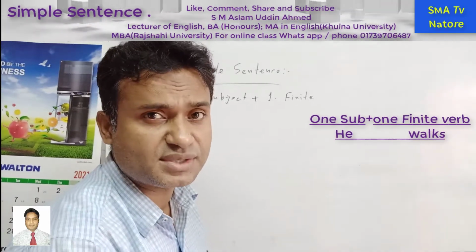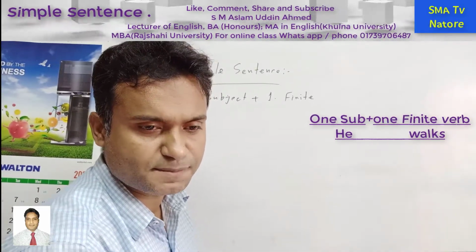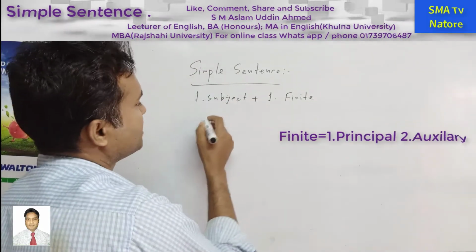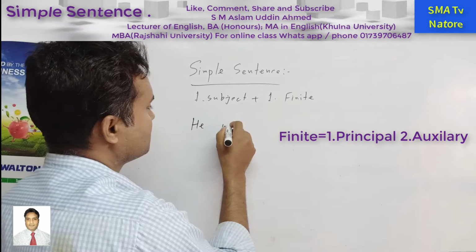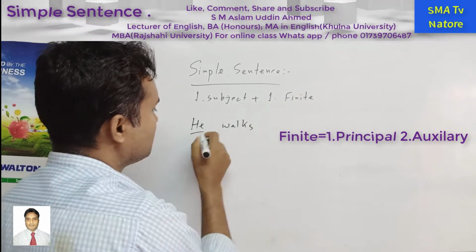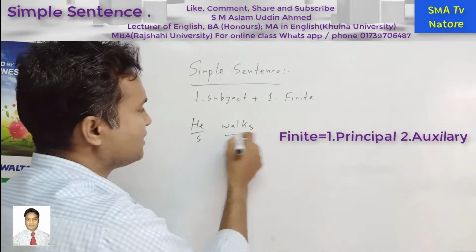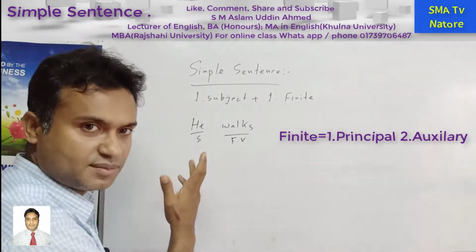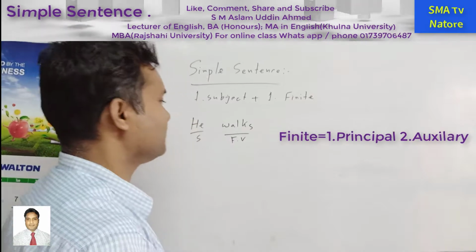So what is the meaning of the simple sentence, Mahi? Short বাক্য. Thank you. So we know the meaning of the simple sentence. Next, he walks. The first one is the subject and the last one is the finite verb. So what is a finite verb? At first you have to know what the finite verb is.